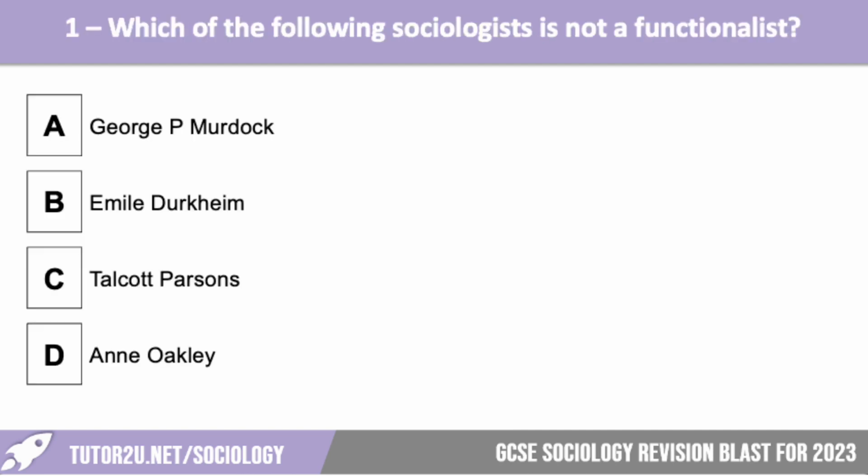We're going to end this revision blast with a quick round of multiple choice questions. We have 5. So our first one is, which of the following sociologists is not a functionalist? Is it A, George P. Murdock, B, Émile Durkheim, C, Talcott Parsons, D, Anne Oakley? Hopefully a nice easy one. Let's give you a moment to have a look at them again before we reveal the answer. So the answer is, it is of course Anne Oakley.